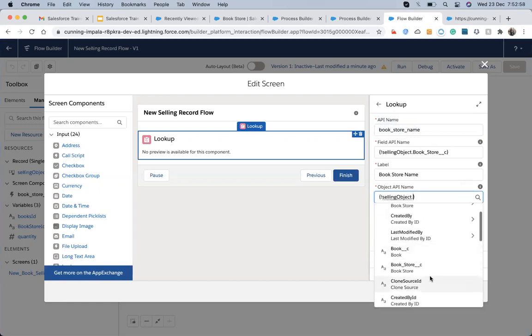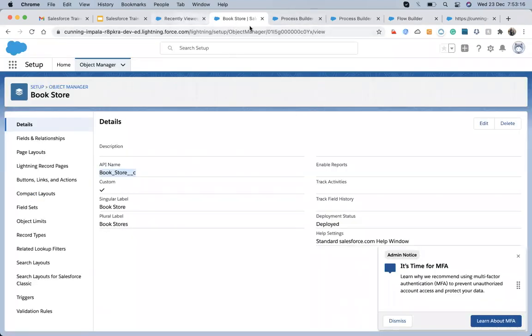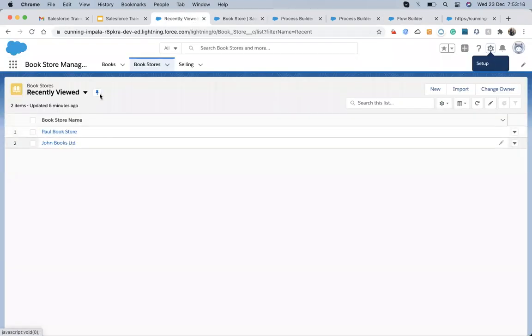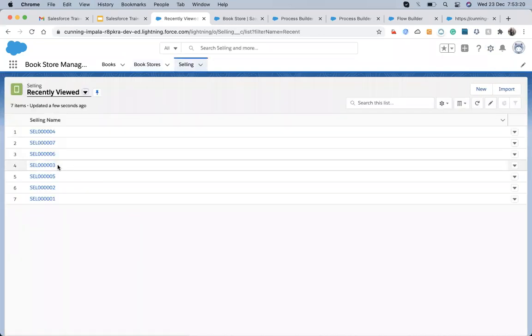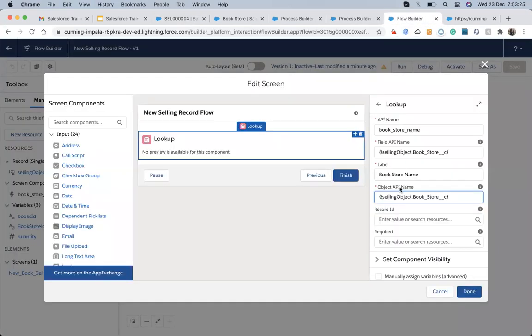In field label, it's asking about the field name which we created on the object. Both are the same name. Okay, then Bookstore underscore first, yeah. API name: the API name of a lookup field on the source object.